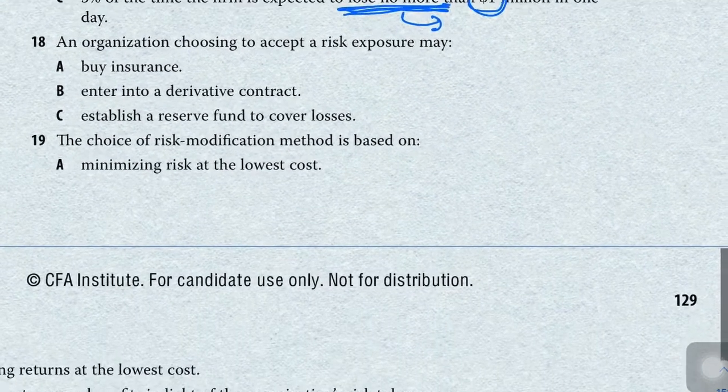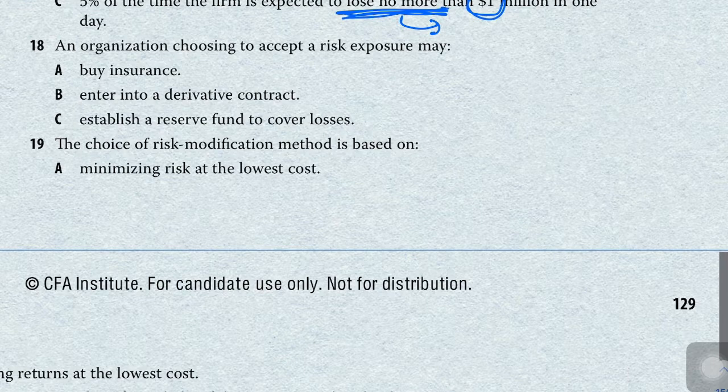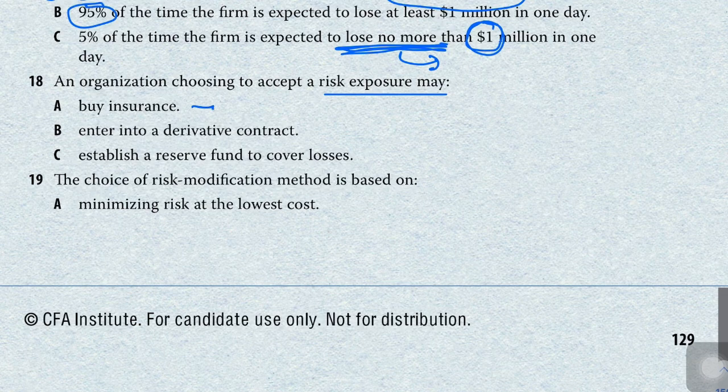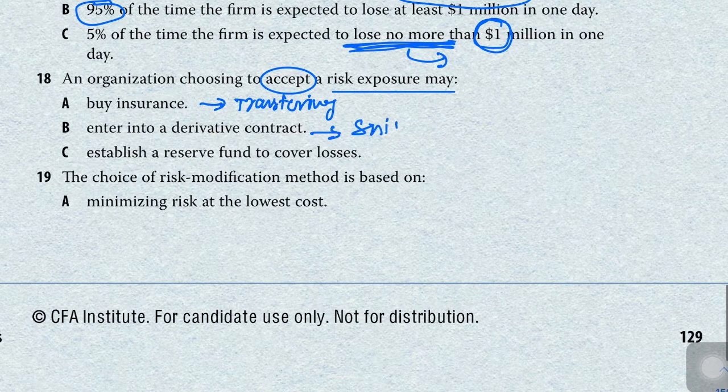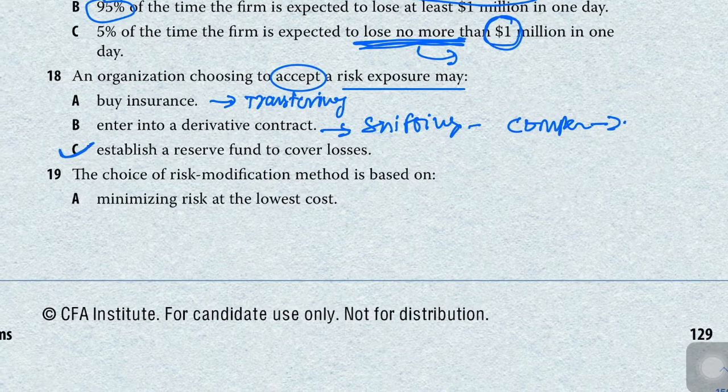Okay, let's move to our next question. An organization that chooses to accept the risk exposure may buy insurance or enter into a derivative contract. If an organization is buying insurance, what does it basically do? It is transferring the risk. So here we have to find the case where the organization enters into a derivative contract, then it will be shifting the risk from the company to another person who is buying the derivative or dealing in the derivative. So the correct answer of this question is option C.